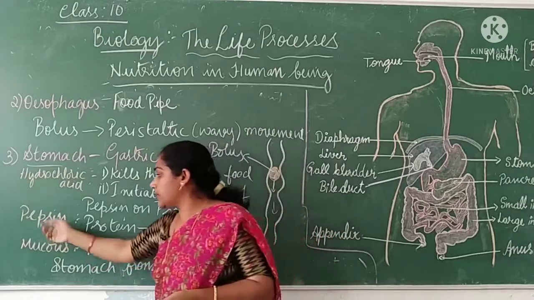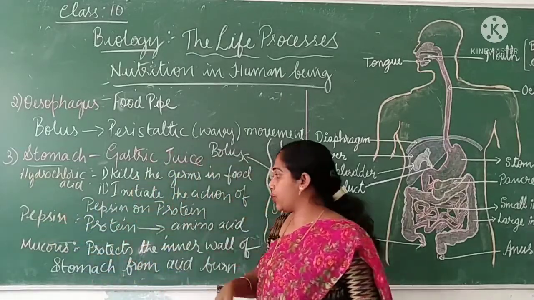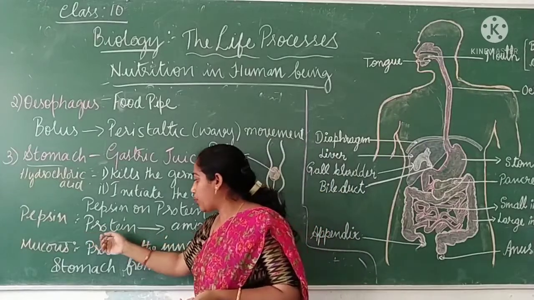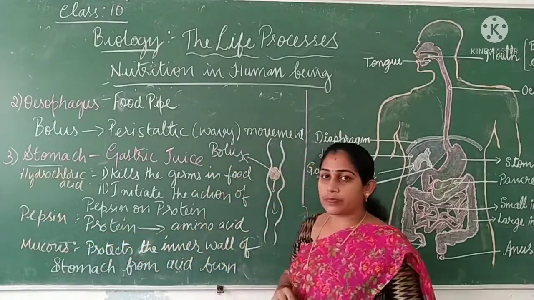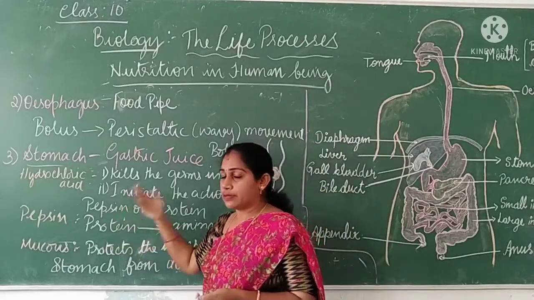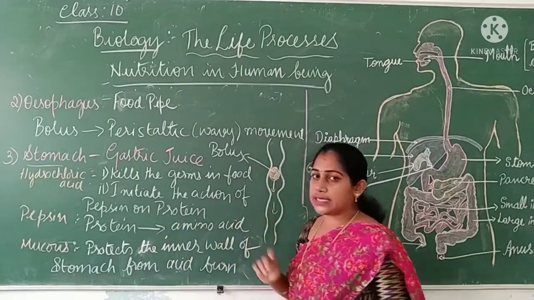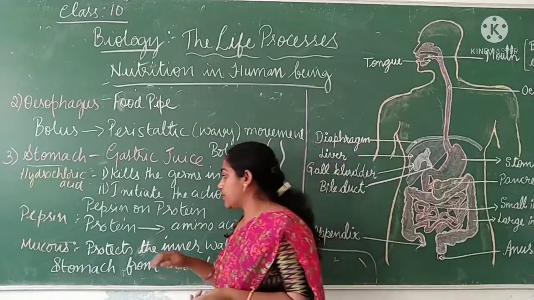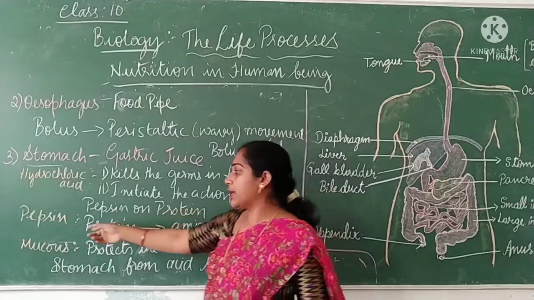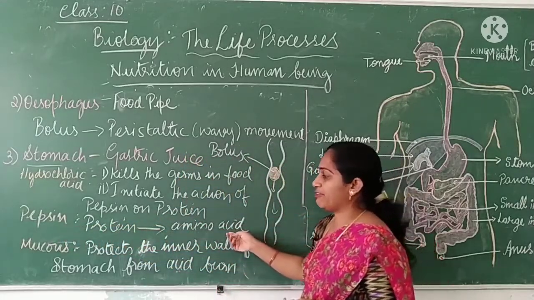Next is pepsin. As I said, pepsin is an enzyme which will act on protein. It will digest the protein into amino acid. So digestion of protein into amino acid happens by pepsin. So the final product of protein digestion is amino acid, a simpler form.